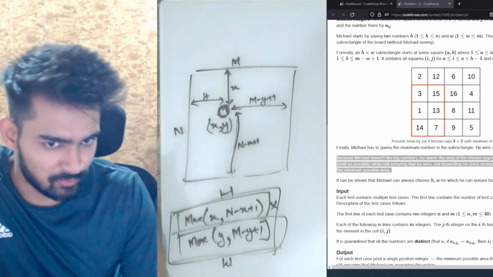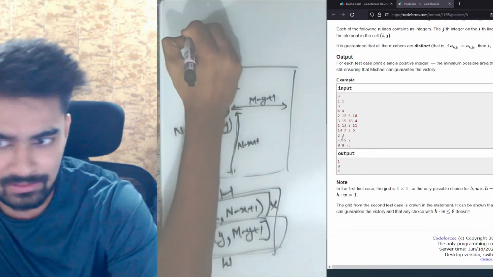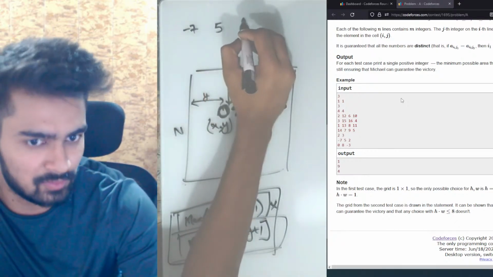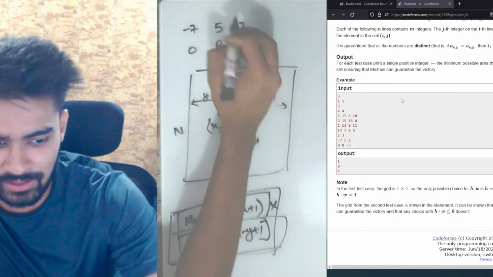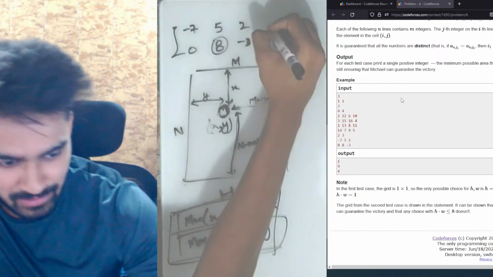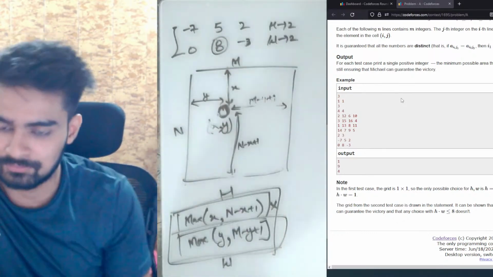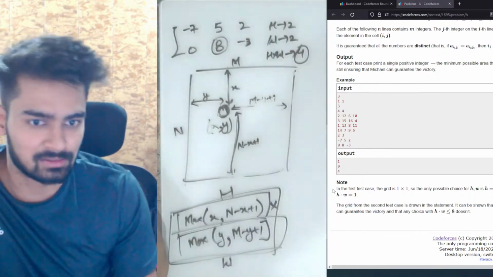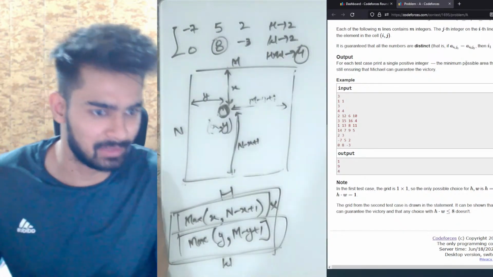Okay, and that's it. So if you look at the last example as well, it is this one. We have -7, 5, 2, 0, 8, and -3. The largest value in this is 8. So if you look at rows, h is actually going to be 2, and w is also going to be 2. So h into w will be 4, and 4 is the answer. So that is how you have to do problem A.